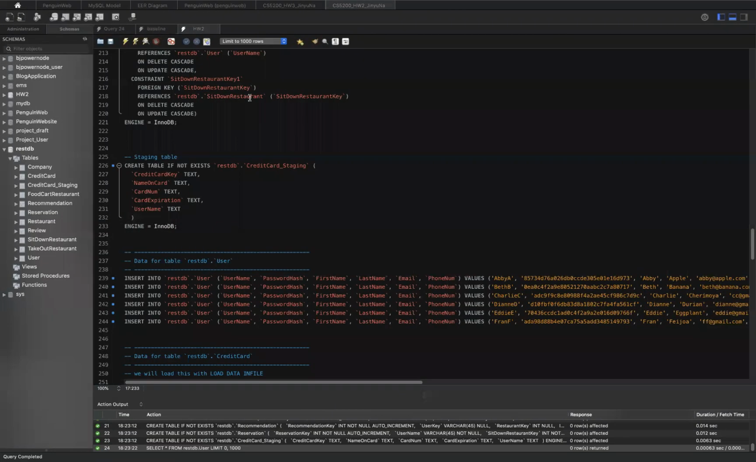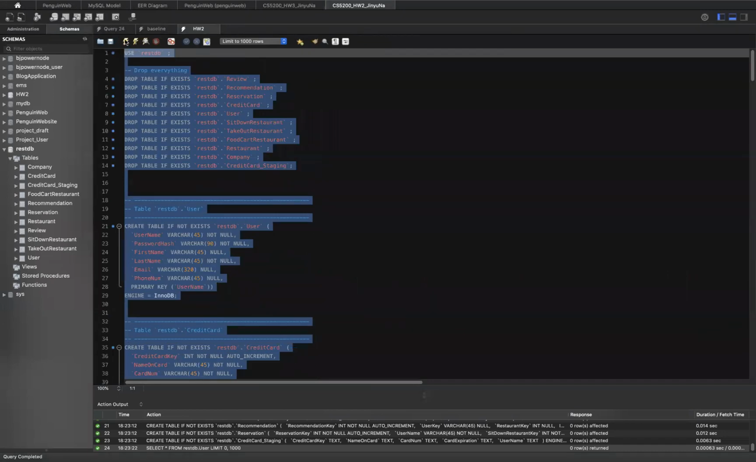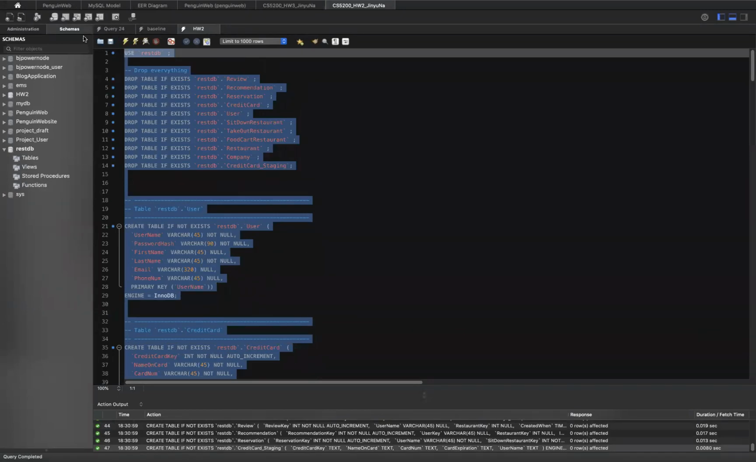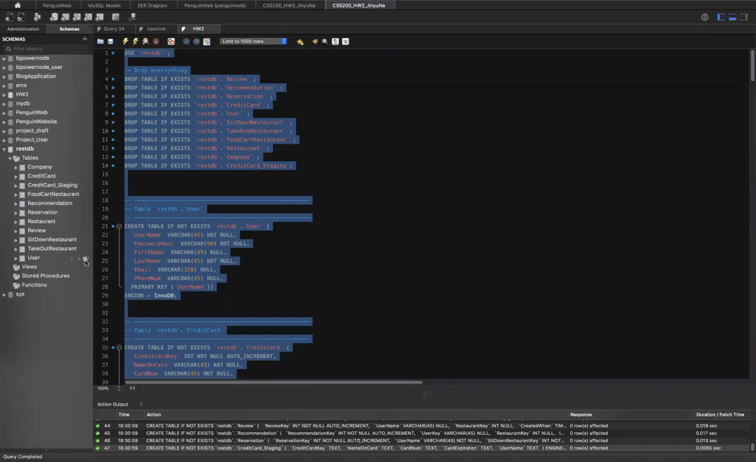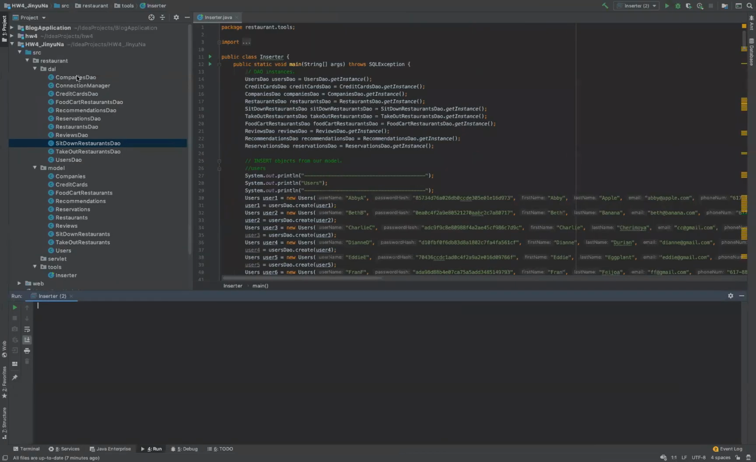At first, I will create tables. We can see this empty table here. And in my homework, I have 3 files. One is DAO file, another is model file, and the last one is tools file.